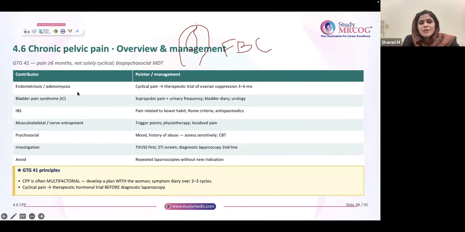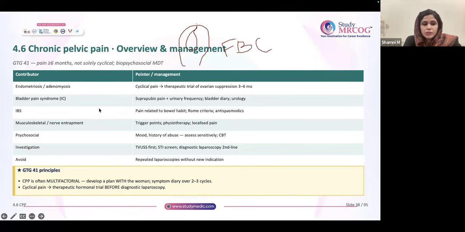See, basically, if there is chronic pelvic pain, there should be some reasons for that, right? So chronic pelvic pain, it's defined as pain more than or equal to 6 months. Should not be cyclical. Okay, and it requires MDT for the management. Should not be associated with pregnancy, and should not be cyclical also, and it should be there for more than or equal to 6 months for you to call it chronic pelvic pain.